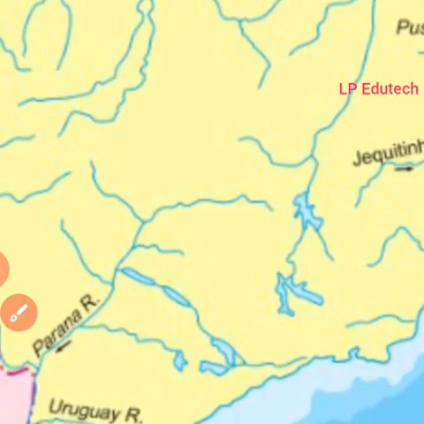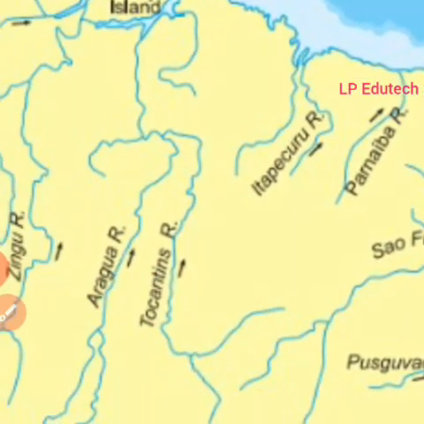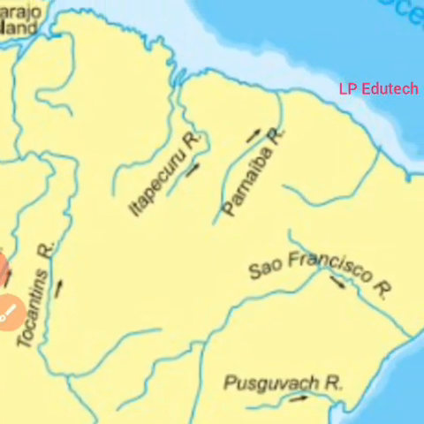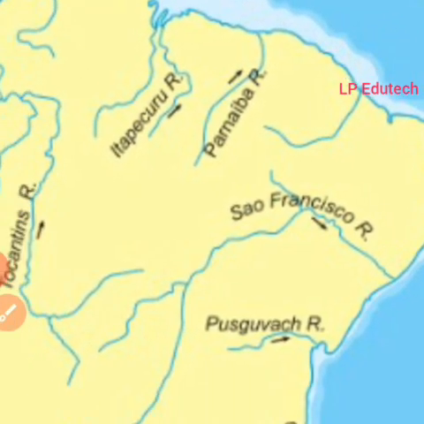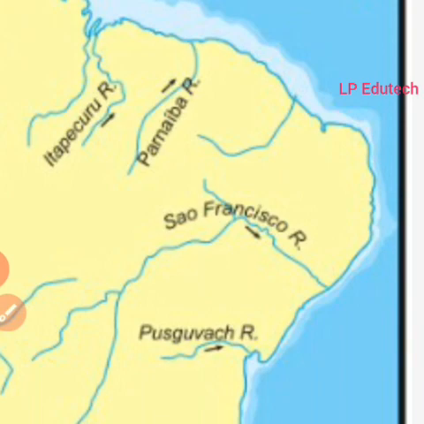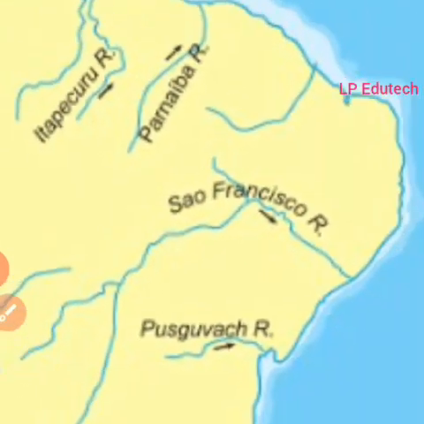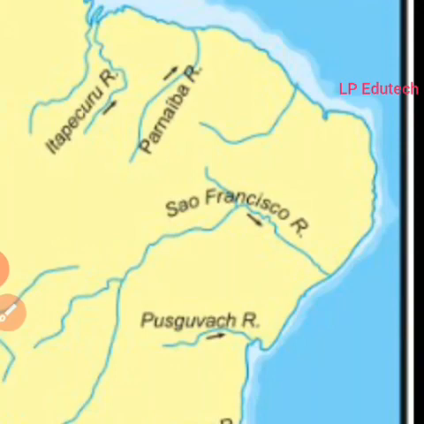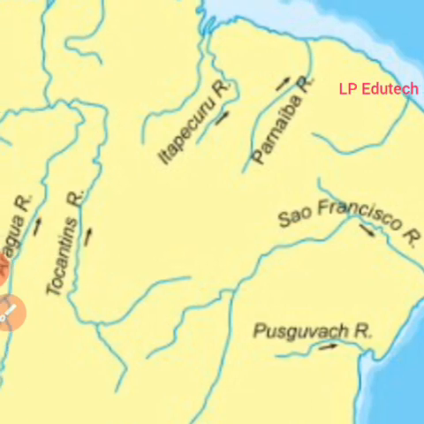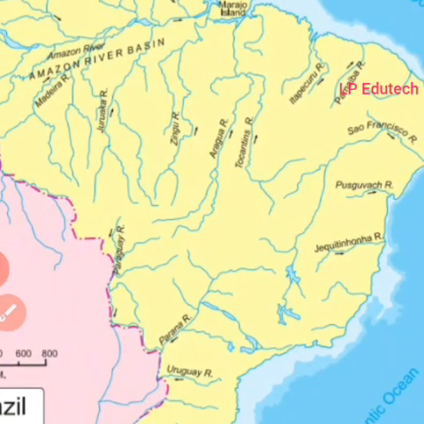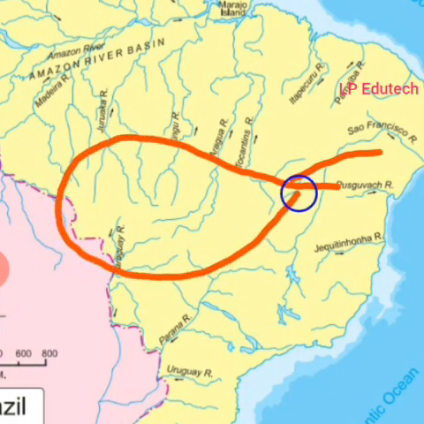Next part, the São Francisco River. That is the São Francisco River Basin. Now let us find the river São Francisco. Here lies the São Francisco River, as it is flowing towards the east. It is the third important river of Brazil. The entire basin of this river is within Brazil itself.